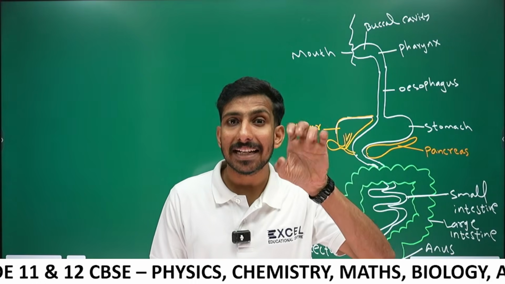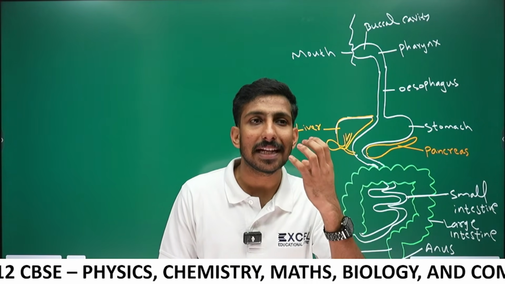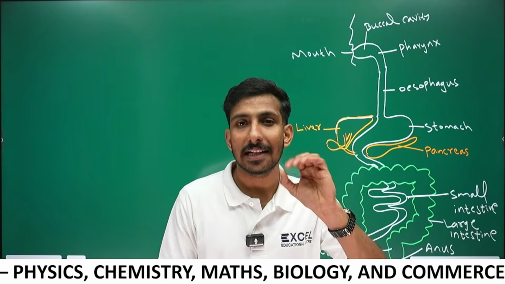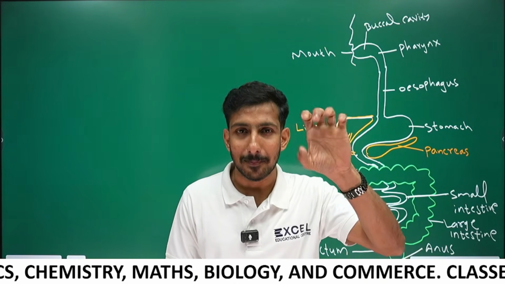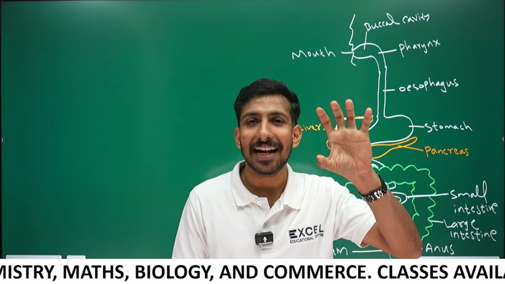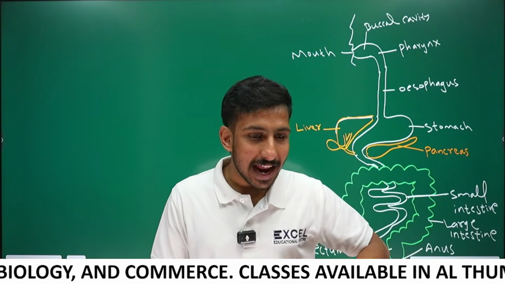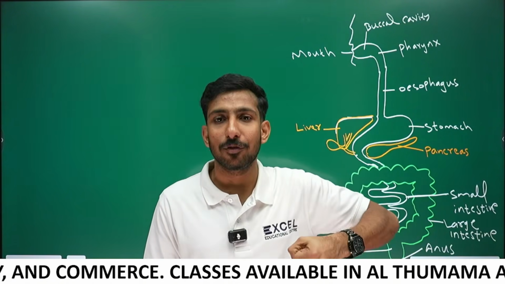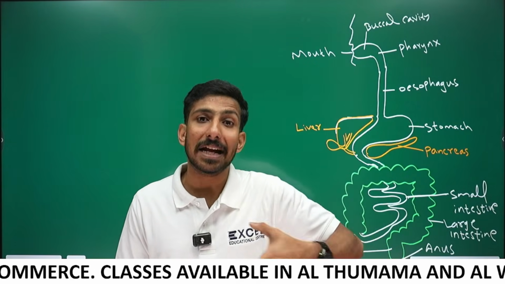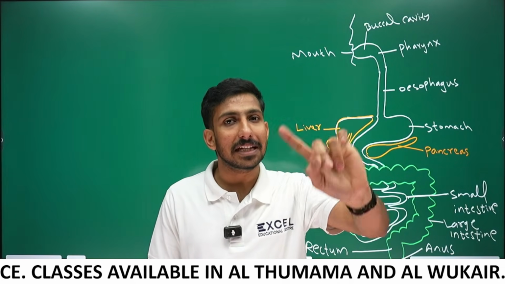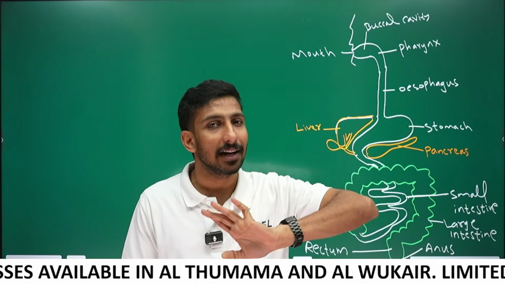So enzymes are chemicals that break down the food, right? And mechanical action: our mouth contains tongue and teeth. They chew the food. Chewing is a mechanical action. Like that, our stomach grinds the food. Grinding of food is also mechanical action. So digestion is both chemical and mechanical.